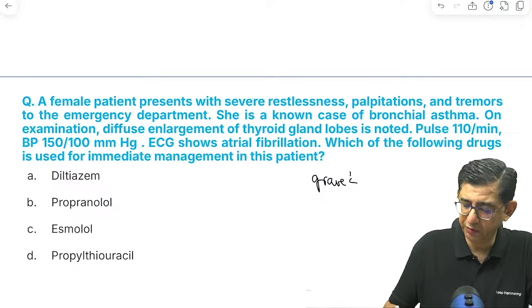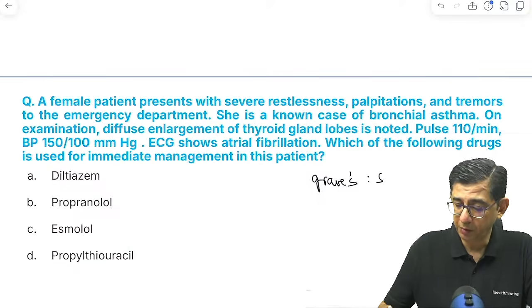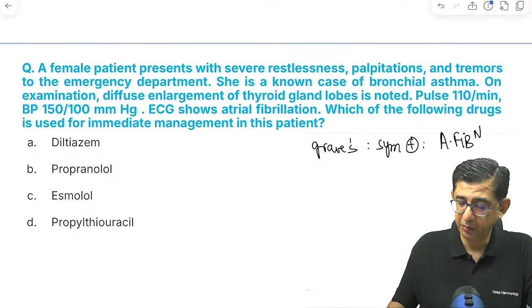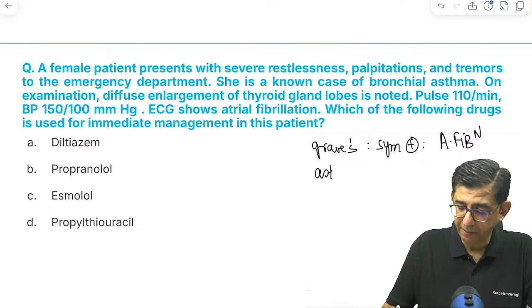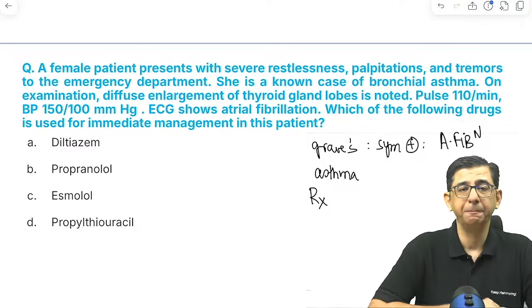One, we are talking about Graves. Now, Graves is going to contribute to sympathomimetic stimulation. And that sympathomimetic stimulation can cause a sinus tachycardia, but sometimes can cause atrial fibrillation. And at the same time, this particular patient is also having bronchial asthma. Now the question says, what will you be doing for management of this patient?